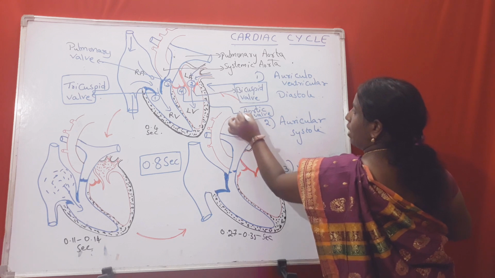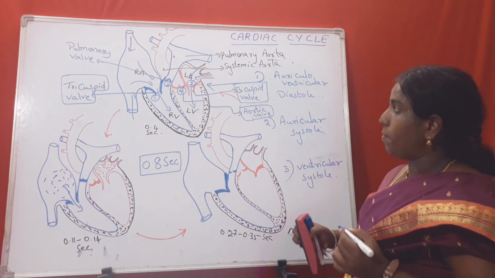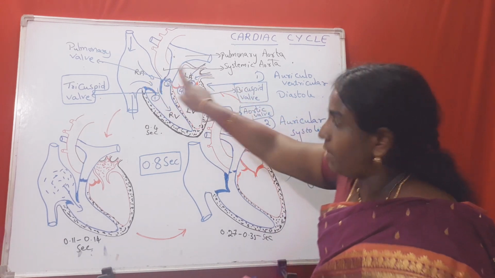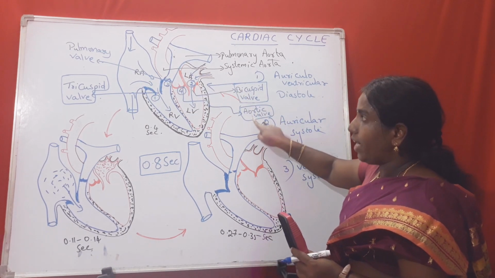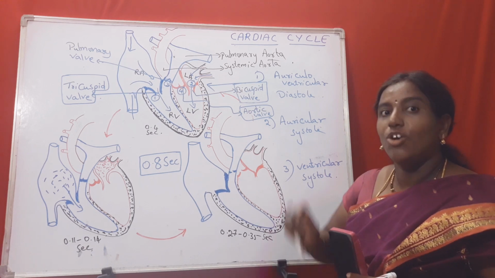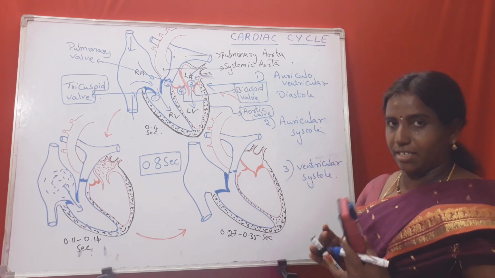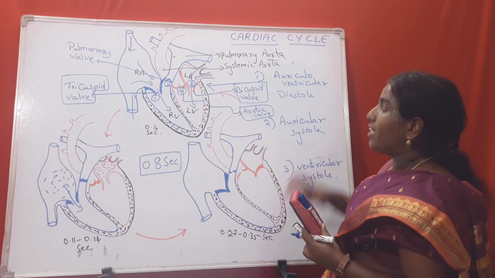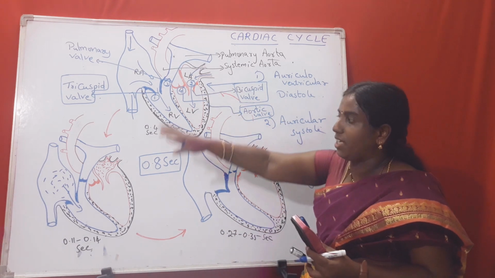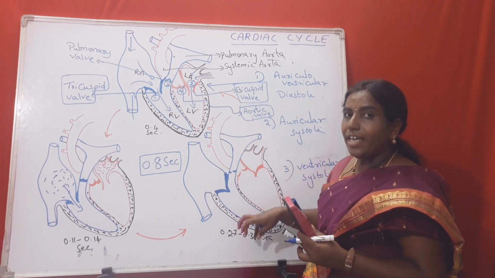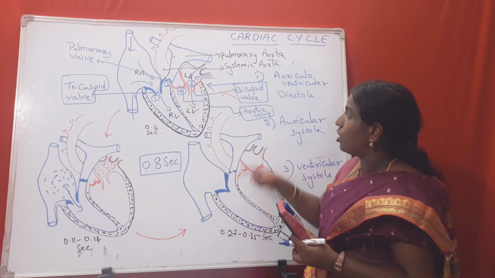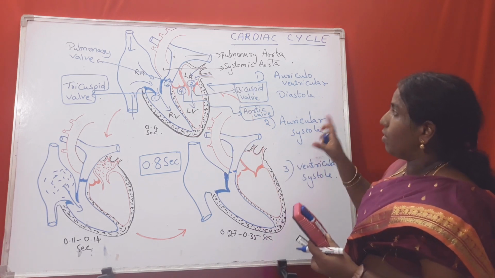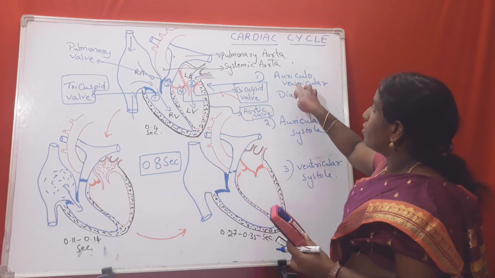Aortic valve. So here you could see tricuspid valve, bicuspid valve, pulmonary valve and aortic valve. There are 4 valves present. In all these 3 diagrams, I am trying to show you exactly what is happening in this particular cardiac cycle, every stage of the functioning of the 4 valves. So I'll explain you first with the first stage,